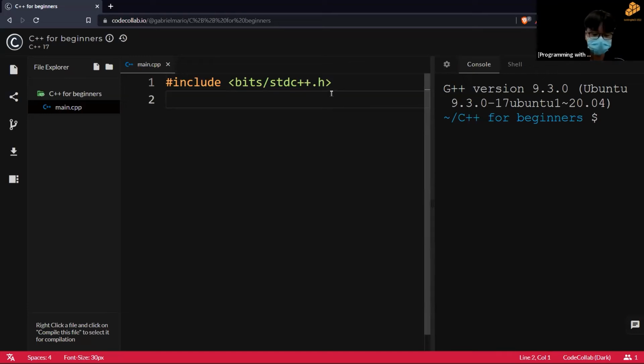Then the second line, using namespace std semicolon. So this is using the C++ standard library, some of the most basic functions. And what I like to do is to leave an empty line so that I can separate this portion from my main code to make the code look more organized. Actually, you don't have to do that. You can start writing your code on the third line. You can leave two or multiple lines if you want to. The compiler will essentially ignore the empty lines.